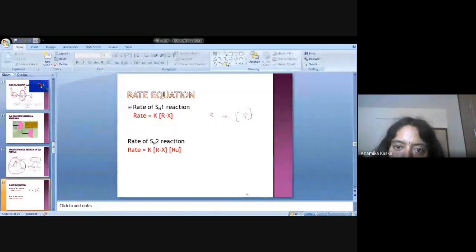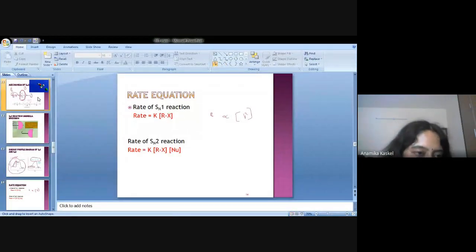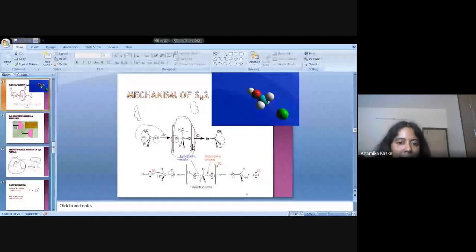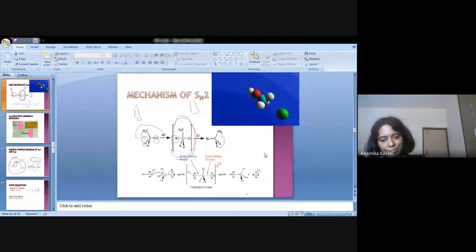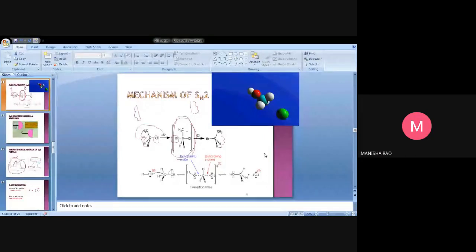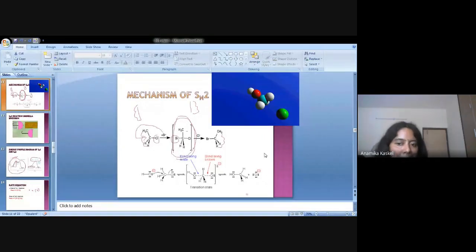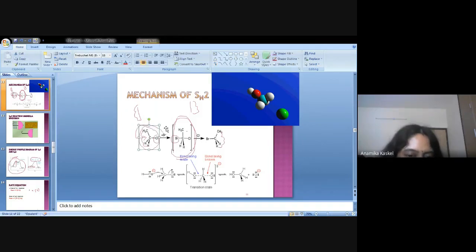For SN2, what will it be? Please give your own answer. Is there any slow step in SN2? No, ma'am. It is just a single step reaction. As SN2 is a single step reaction, please go through the diagram. How many molecules are involved in the SN2 case? How many components are involved? Two. Very good.